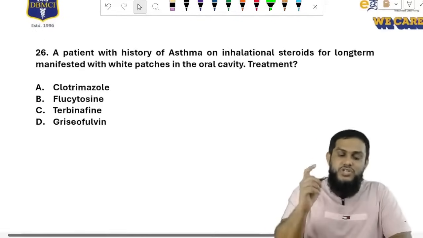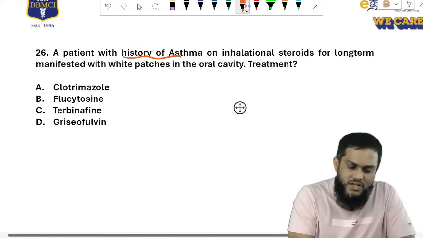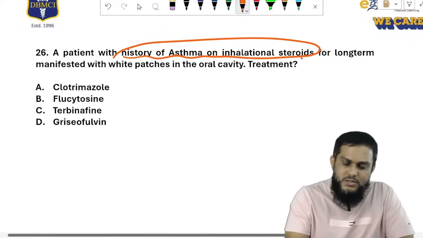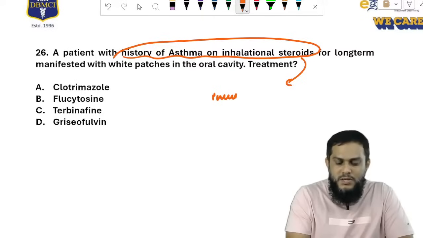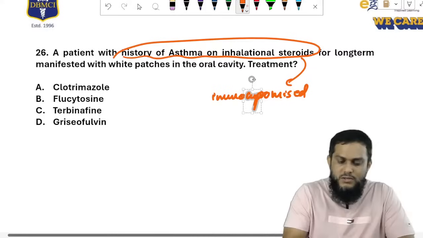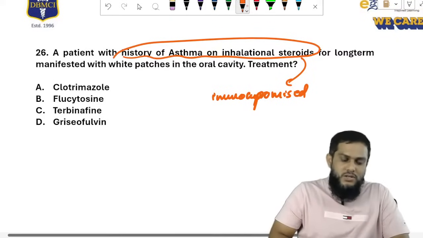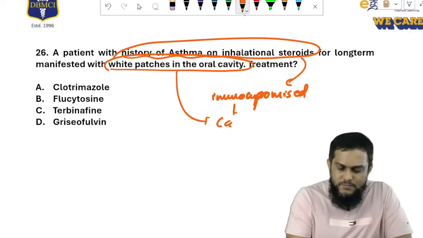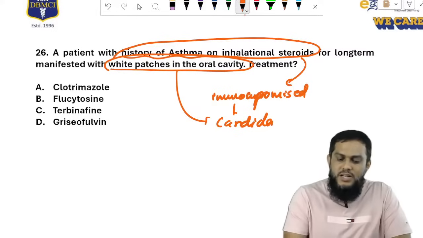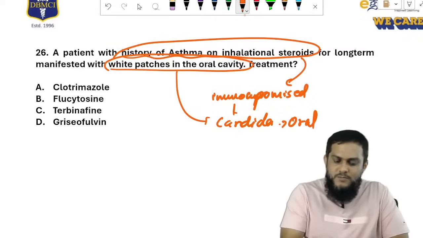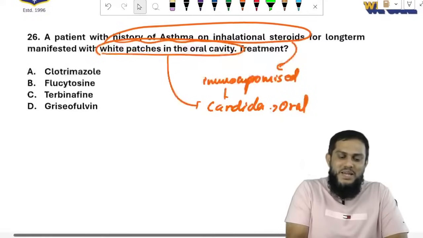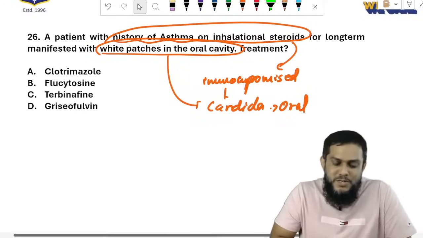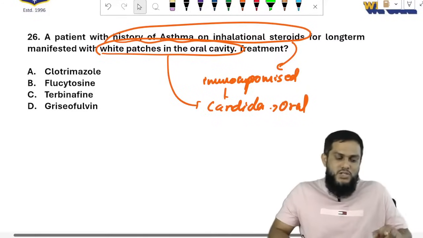Sir, a patient with a history of asthma on inhalational steroids. So that means an immunocompromised condition. Manifested with white patches in the oral cavity. Sir, white patches in the oral cavity, man. Candida. Sir, the diagnosis is oral candidiasis. What is the treatment for oral candidiasis?